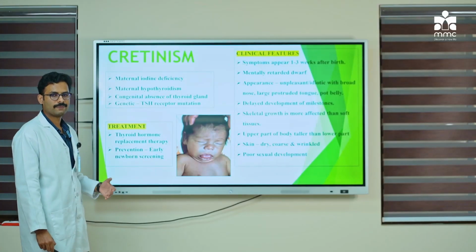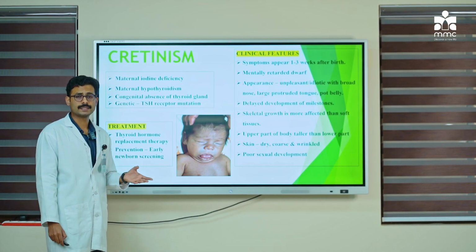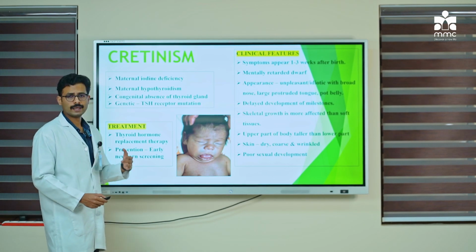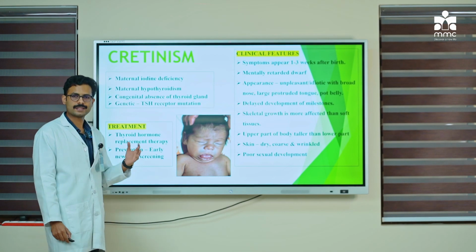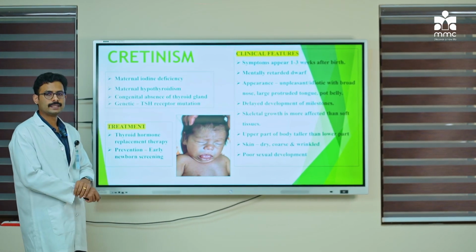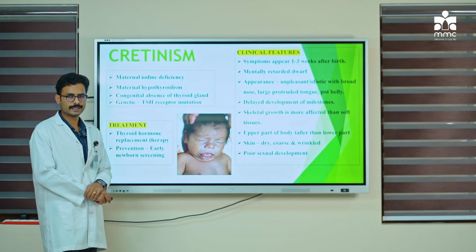In the previous slide we discussed the general features seen in hypothyroidism. So, that is generally what is seen in a patient with hypothyroidism. Now, we will go on to the types of hypothyroidism. There are mainly two types, cretinism as well as myxedema. So, we will discuss cretinism now. Cretinism is the hypothyroidism in children and these children are called cretins.